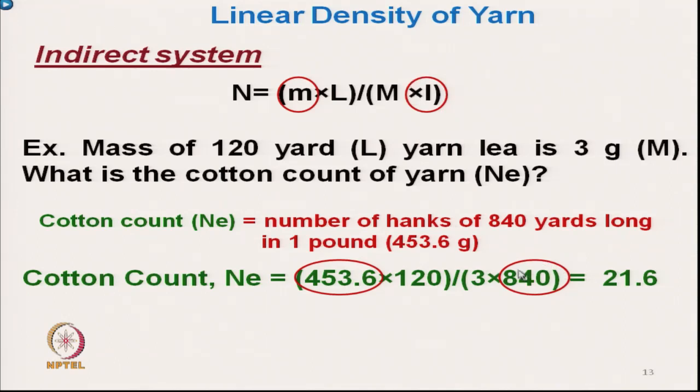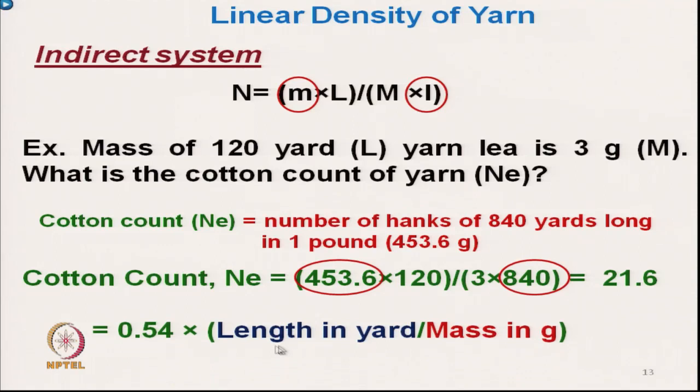If we take the length of the yarn in yard unit and the mass of the yarn in gram unit, then we can simply eliminate these terms and use a constant, 0.54, which is 453.6 divided by 840. So directly we can use 0.54 multiplied by length in yards divided by mass in grams.